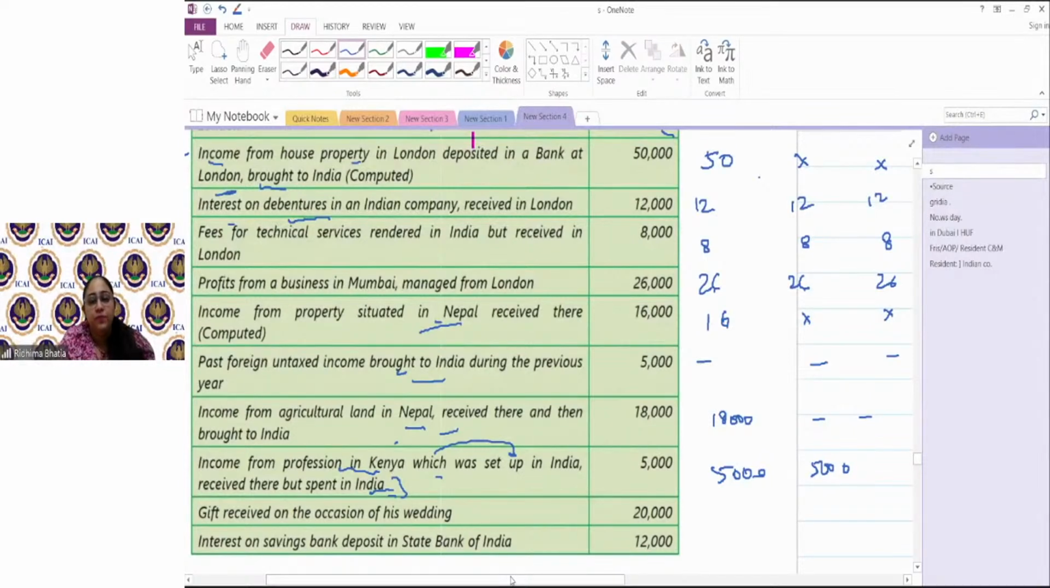Gift received on occasion of marriage. When you will do income from other sources, you will understand that gifts are not taxable if received on marriage. So it would not be taxable in any situation. Interest on savings bank deposit in State Bank of India would be taxable in everyone's case, the full 12,000.